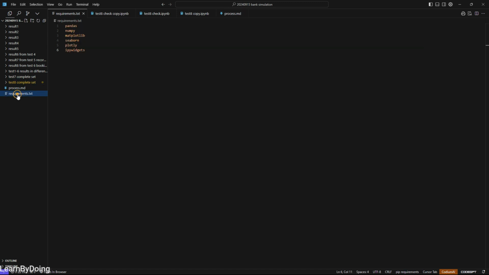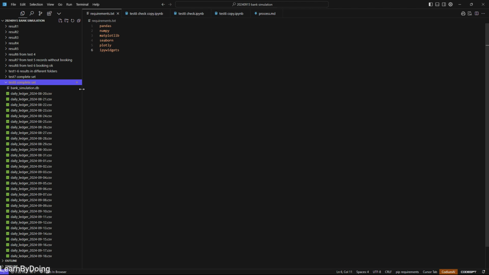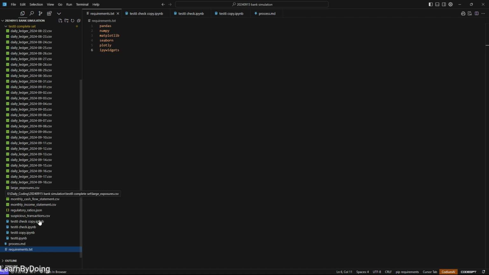So first of all, we have requirements file. You can use it directly to install the dependencies. If I miss something, just add here and run it in your notebook. Also make sure the requirements are in the same directory as your notebook. Just for the organization purpose, to make it more clear, I now put the latest successful results in this folder, which is test 8.